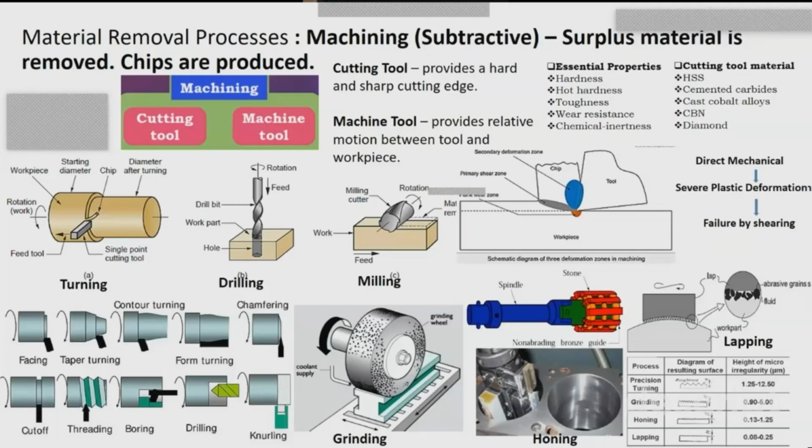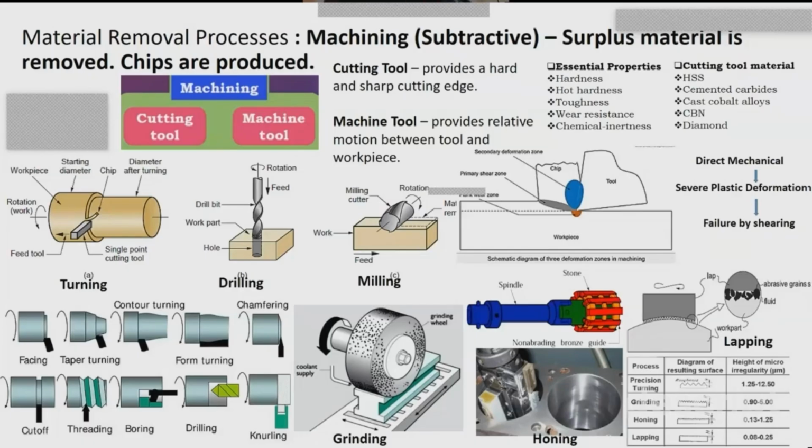And we have many basic machining processes like turning, drilling, milling. In fact, we have different types of turning process, like facing, taper turning, contour turning, form turning, chamfering, cut off, threading, boring. We can also perform drilling and knurling operations on the same machine, which is a universal machine tool known as the lathe machine.